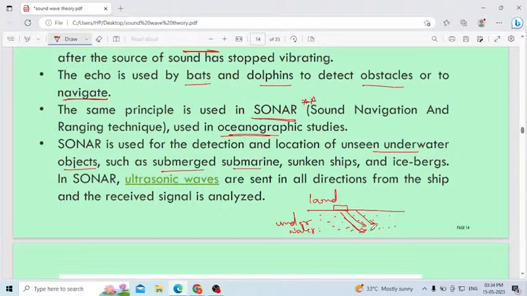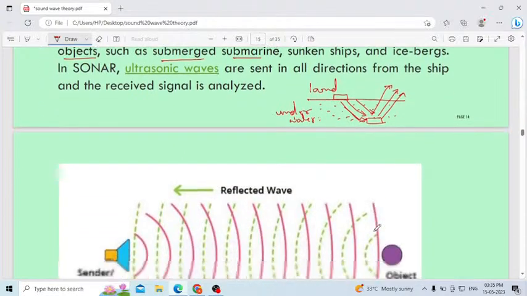If any object is there, the sound will hit it, then it will start reflecting. From that reflected sound you can decide which object is there, what is the distance of the object from the top, how much depth, what is the size. Everything you will come to know based on the technique. That is nothing but sonar. Sonar is very useful.